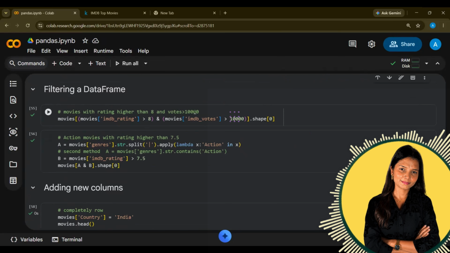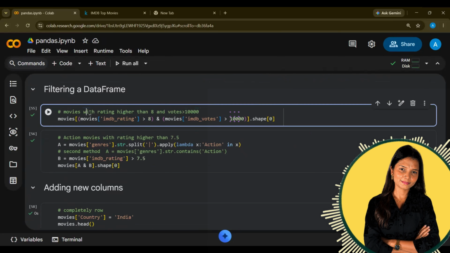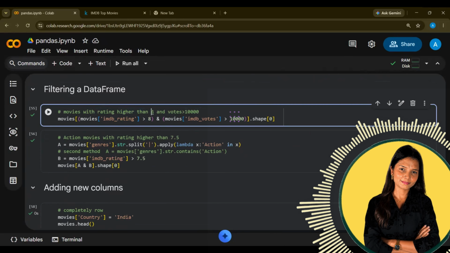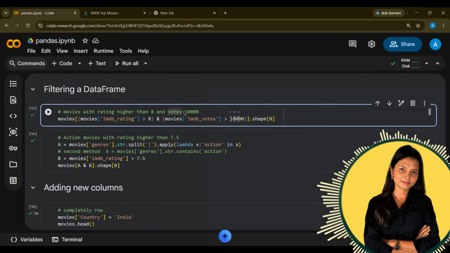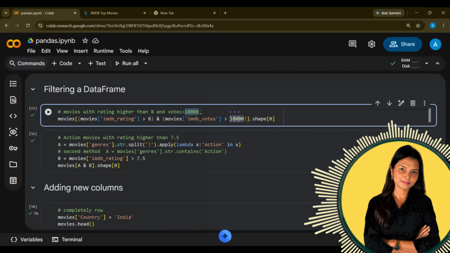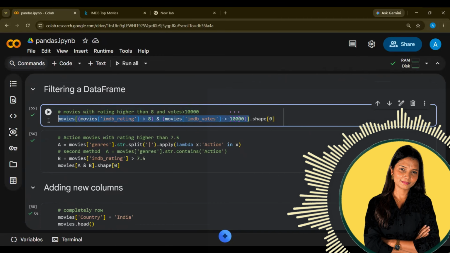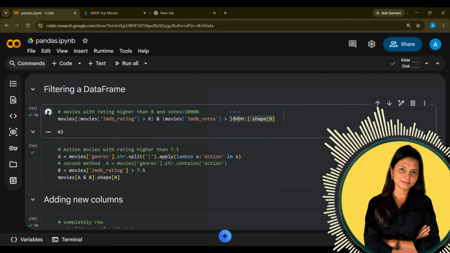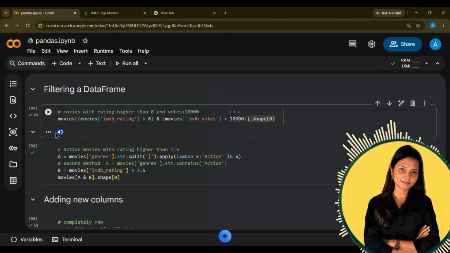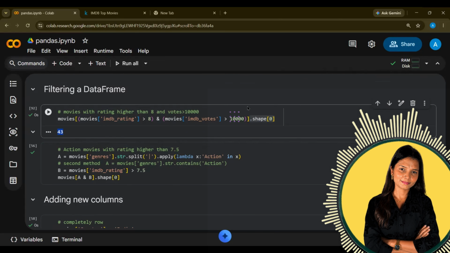Now I want to apply some filtering. If you wanted to filter those movies which have a rating higher than 8 and votes greater than 10,000, then you are going to get it. Why am I using dot shape? I will show you. There I am getting 43. How many movies have this rating? Total 43. How I got this value?